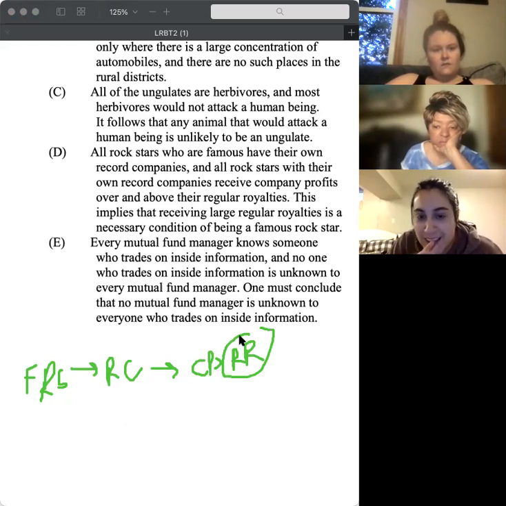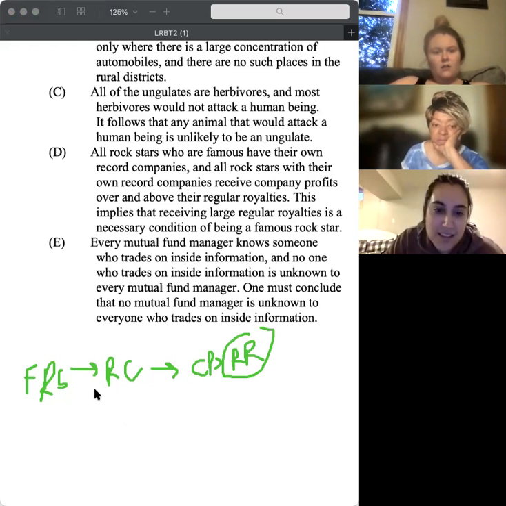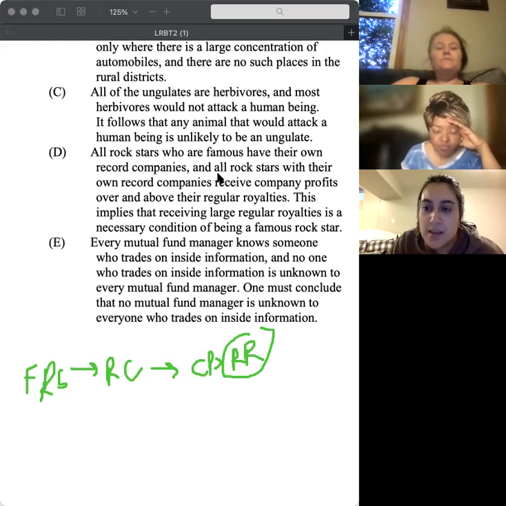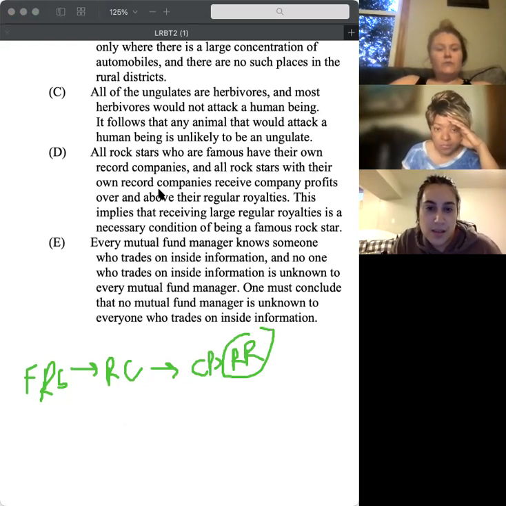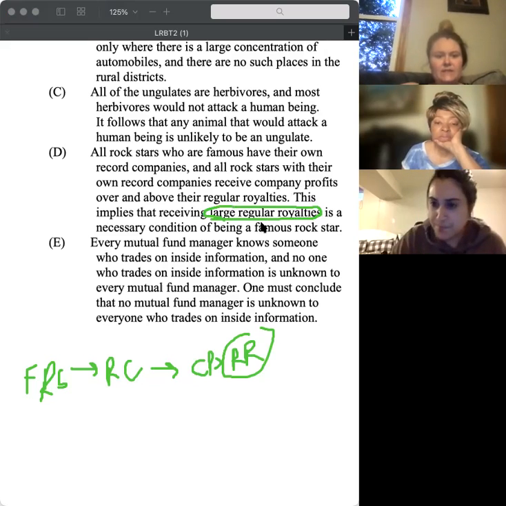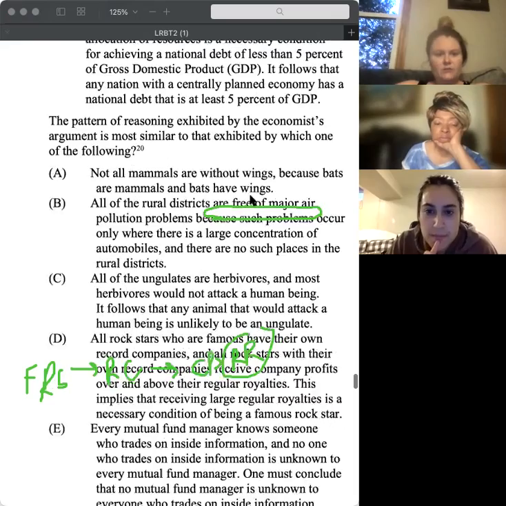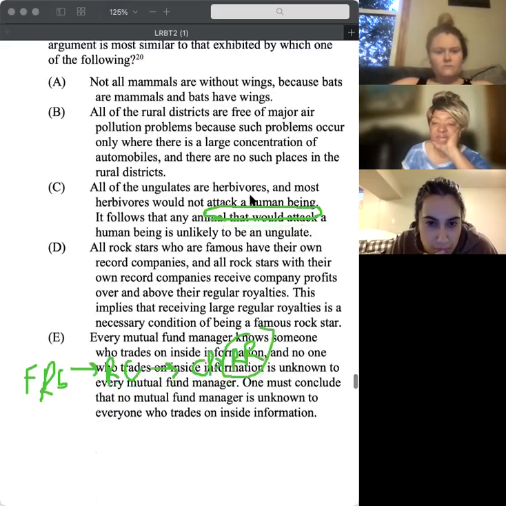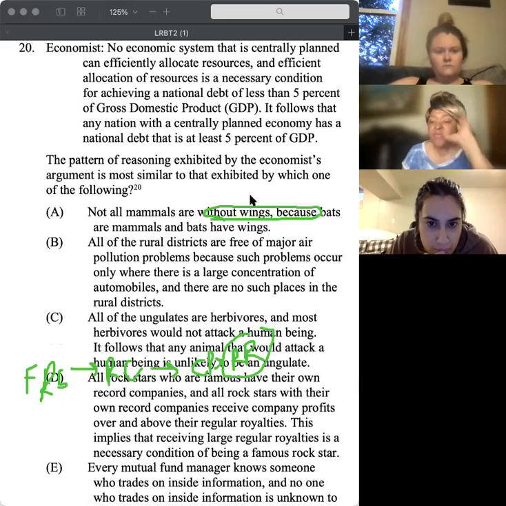Wait, forget what I said. And all. Oh, this is because all rock stars with their own record companies receive company profits over their regular royalties. I guess we don't know that this is a large regular royalty, but our conclusion, let me see, what is our conclusion? That you have to have at least 5% to have an efficient GDP.